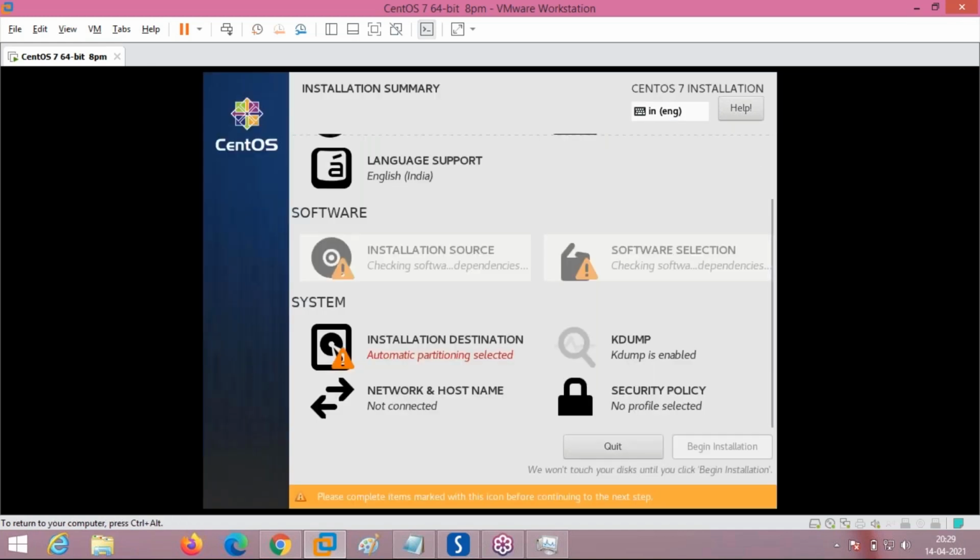Now see what it is doing. Software selection is in disabled mode, since it is checking that all the software packages we have selected are available on the CD, which is the installation source. It is checking the dependencies in the ISO image. It will take one or two minutes and later it will show us whether it is a success or a failure.